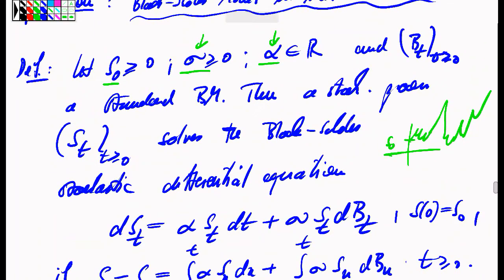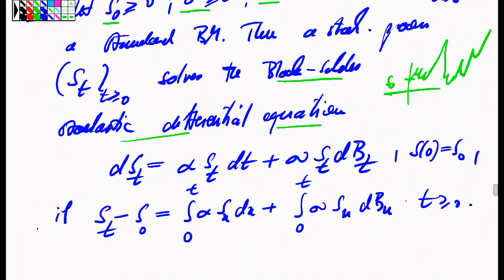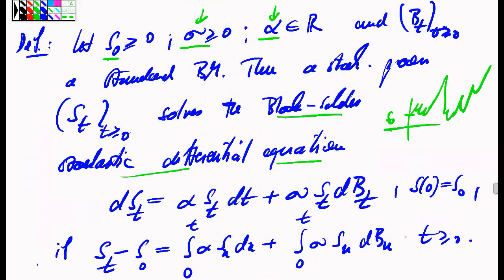It should have the following dynamics. This is done by formulating the so-called Black-Scholes stochastic differential equation. It says that the stock evolution should be given by the following two requirements, namely S naught, which shall be the stock value at initial time. It's a quantity which I can observe if I want to calibrate the model.